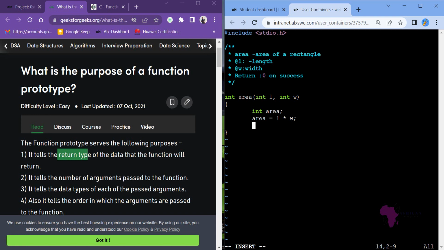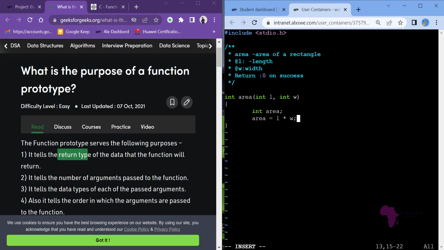So okay, no worry, this is okay. I think this point is okay. Okay, now that I've defined this function, it will receive the length and it will receive the width, and then from there it calculates the area. All right.